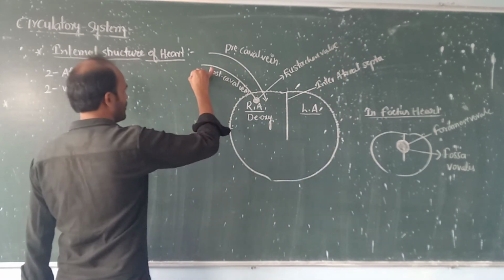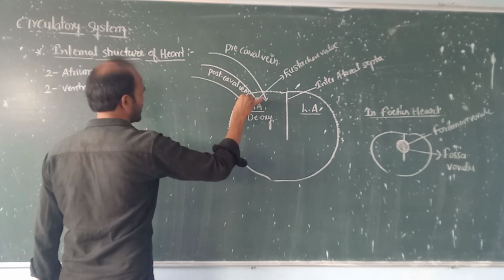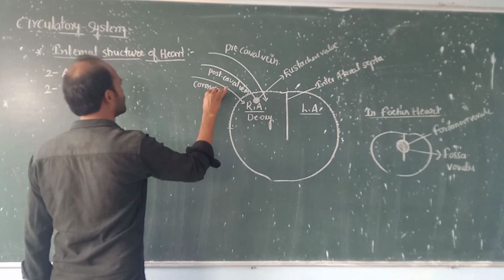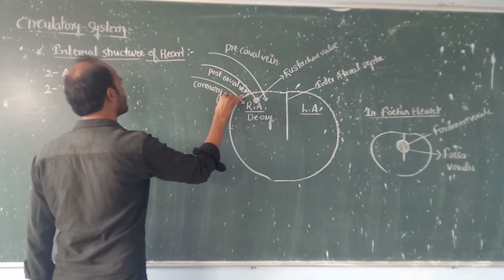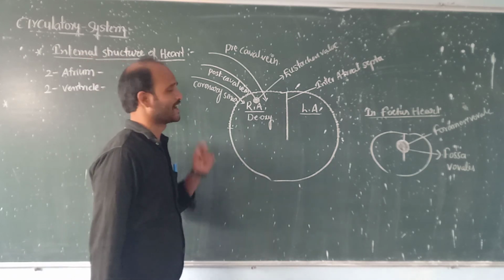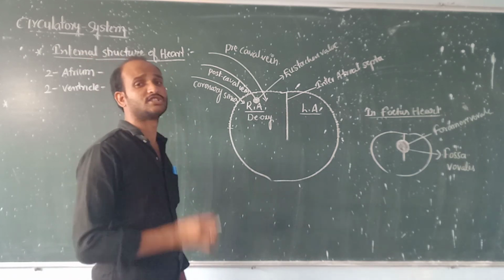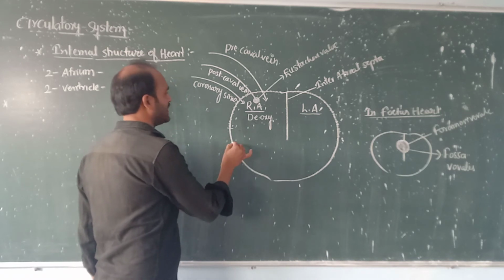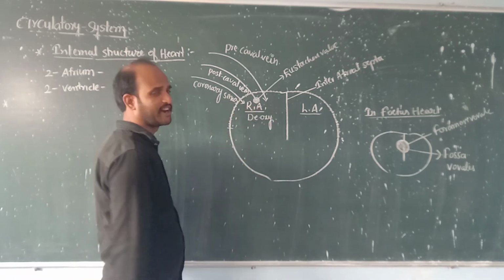Now come to the coronary sinus. The coronary sinus collects the deoxygenated blood from the wall of the heart and sends it into the right atrium.